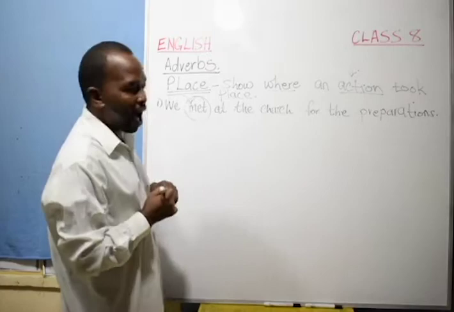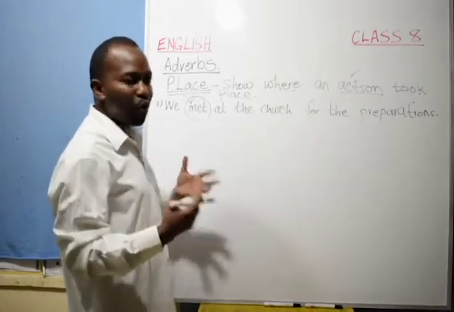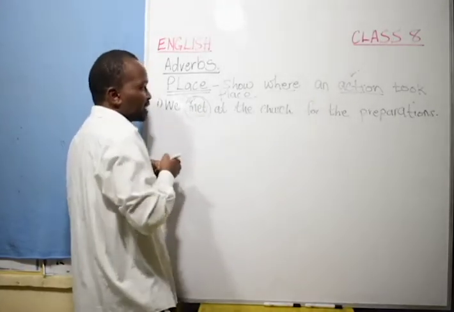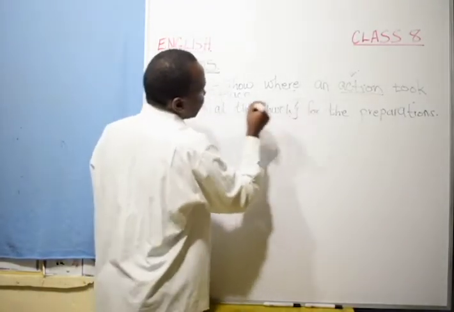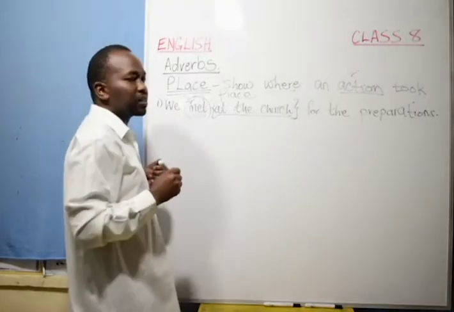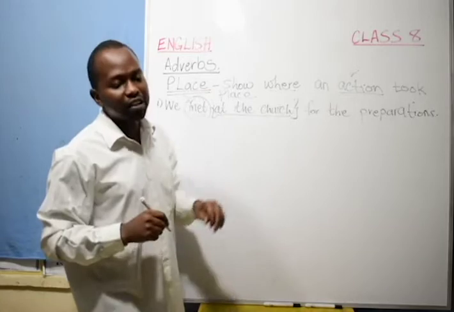Remember we said adverbs tell us more about verbs or action words. So, where did we meet? The answer is at the church. So this is the adverb of place, showing us where the meeting took place. We met at the church. The adverb of place is at the church.